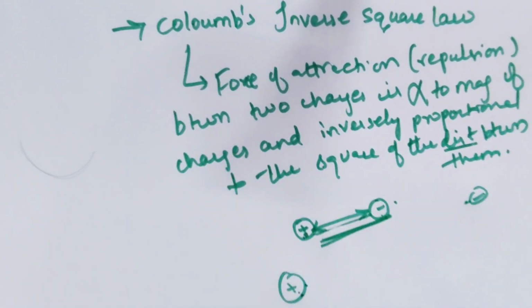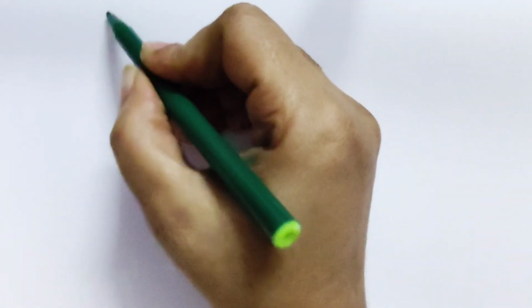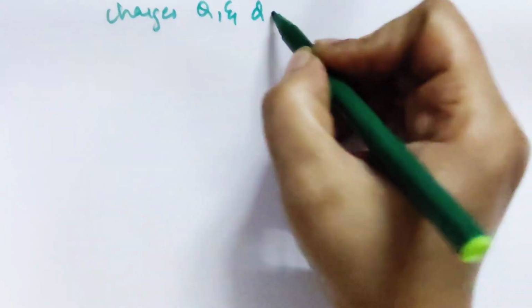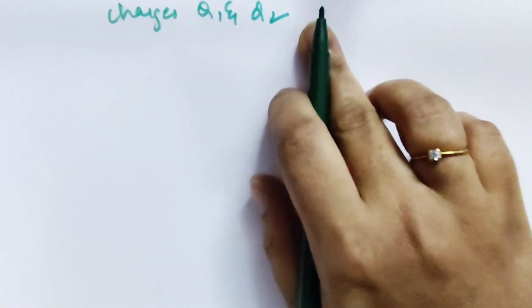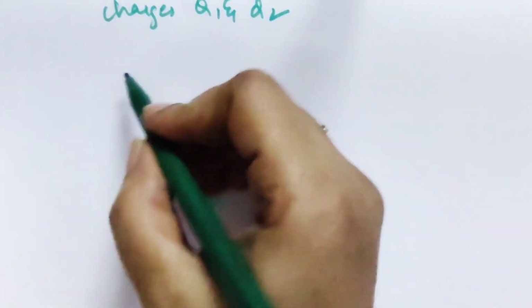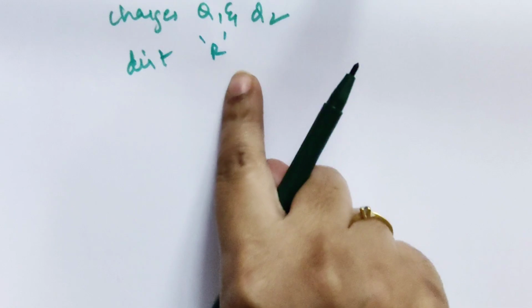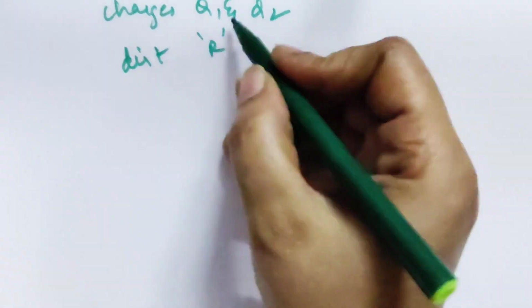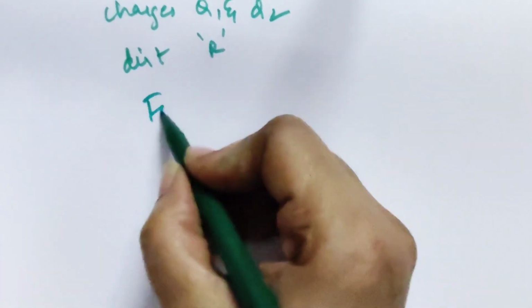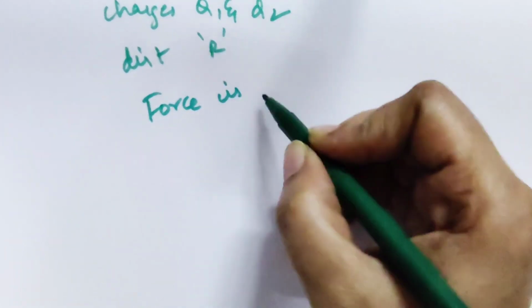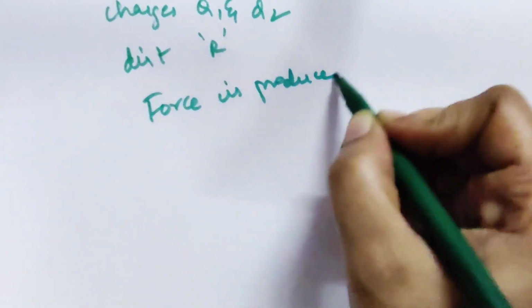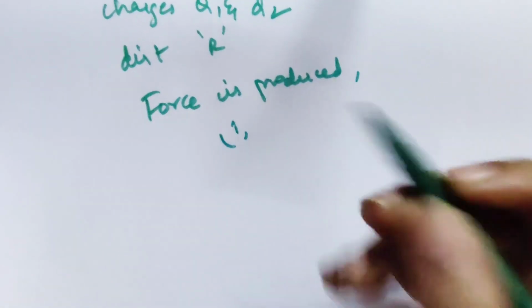Now we'll see this theoretically. As we said, there are two charges. Let us consider those charges are Q1 and Q2. These are two point charges, and the distance is given by the letter R. If you apply some force to this, force is produced. Then we have two conditions over here.